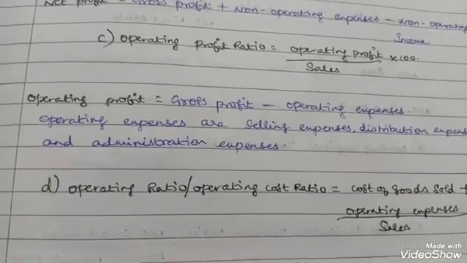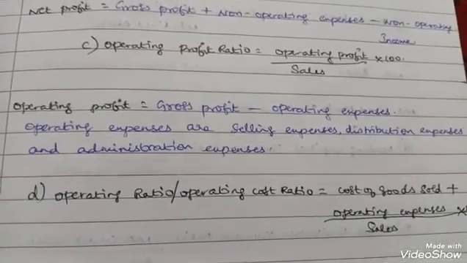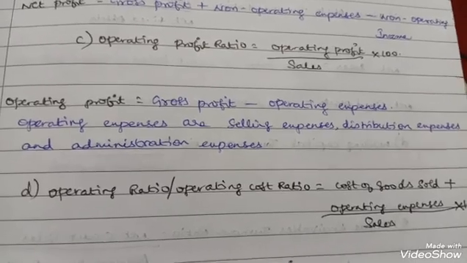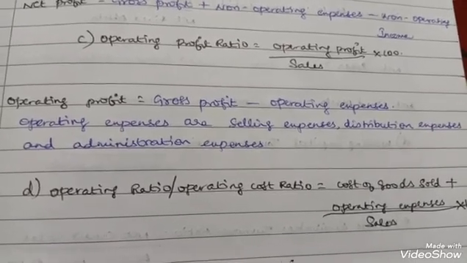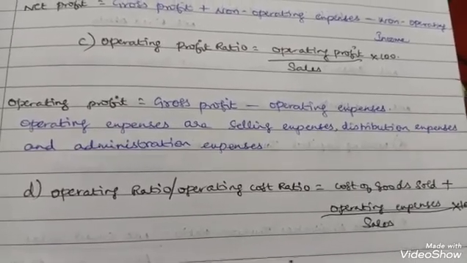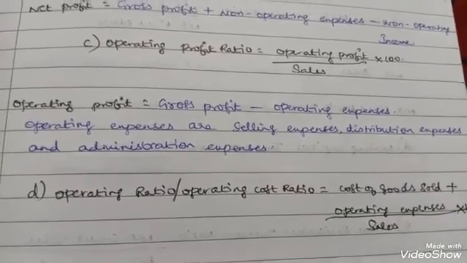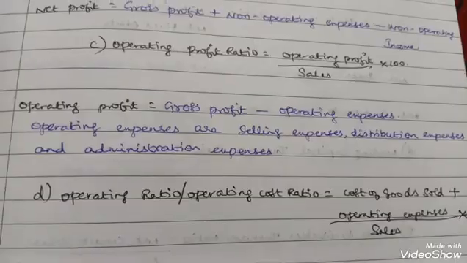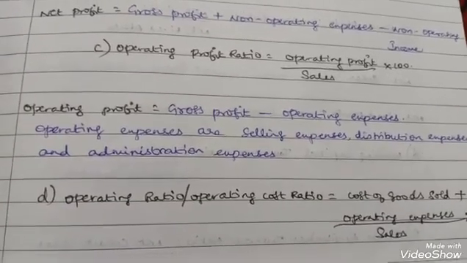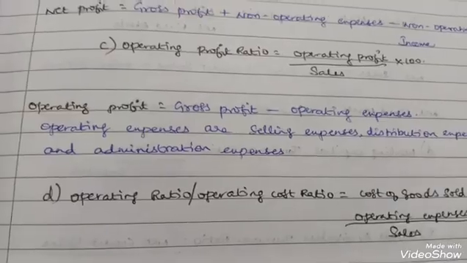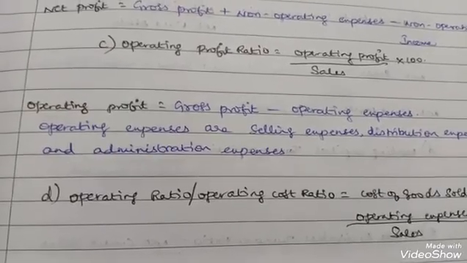Next, operating ratio or operating cost ratio. Operating ratio or operating cost ratio is equal to cost of goods sold plus operating expenses by sales into 100. So cost of goods sold I have already told, operating expenses I have already told. So now all these things we know how to compute. So just apply that and the answer will be coming.